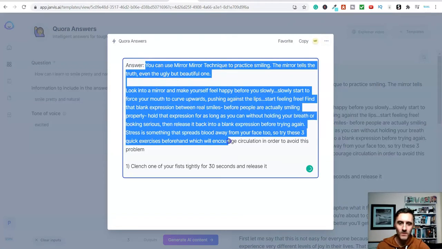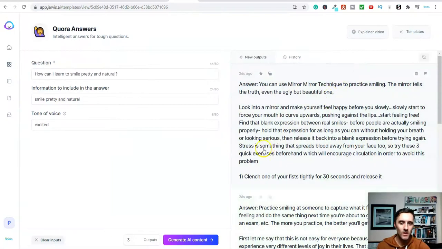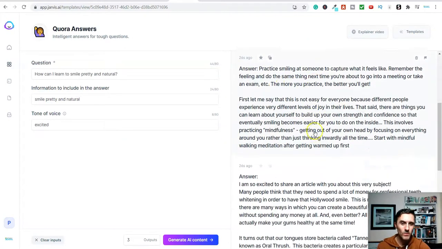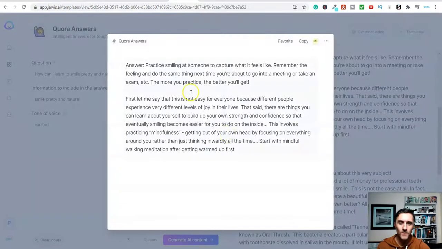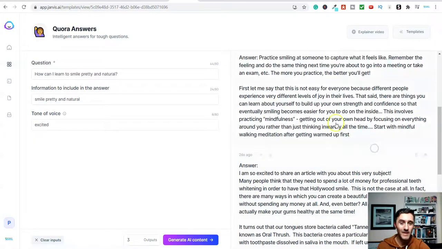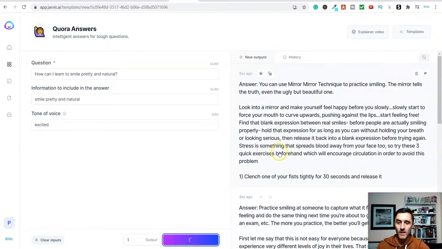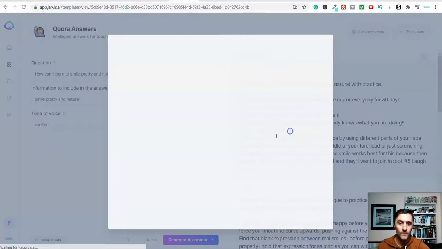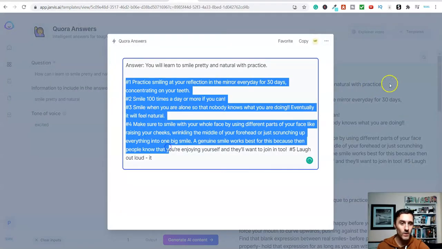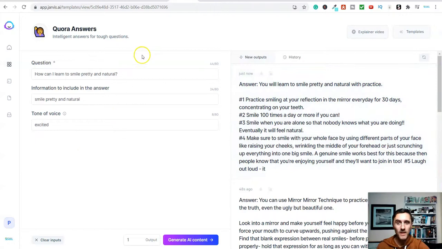So you could take all of this, and then we could go over onto Quora, or if I didn't like that one, we could come down here and go on to this one here and have a look at this. And if you don't like any of these, you can generate it again. So you could take it down to 1 and click on generate AI content, and then in a second we're going to get our answer over here. There, look. So here is another answer that we could use. So you see the potential with not only this piece of software, but Quora in general.